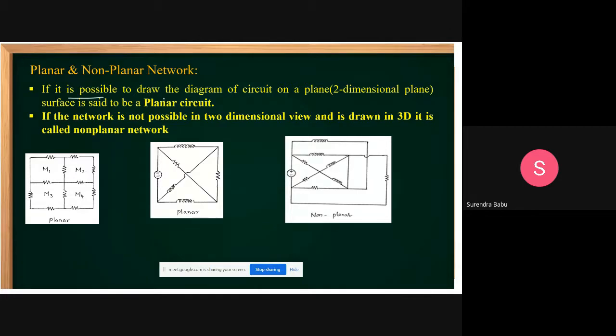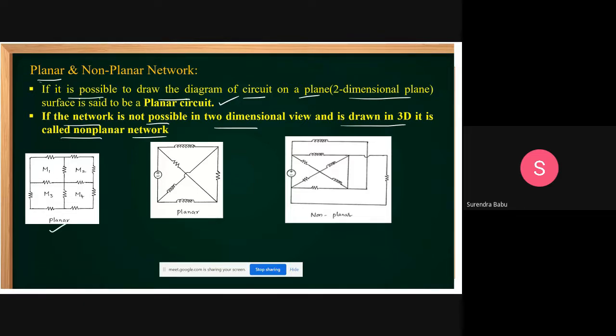If it is possible to draw the diagram of the circuit on a plane, as the name itself indicates, planar is nothing but a plane, a two-dimensional plane surface, then it is said to be a planar circuit. If the view is two-dimensional, then it is planar. If the view is three-dimensional, then it is a non-planar network. If the network is not possible in a two-dimensional view and it is drawn in 3D, then it is called a non-planar network.